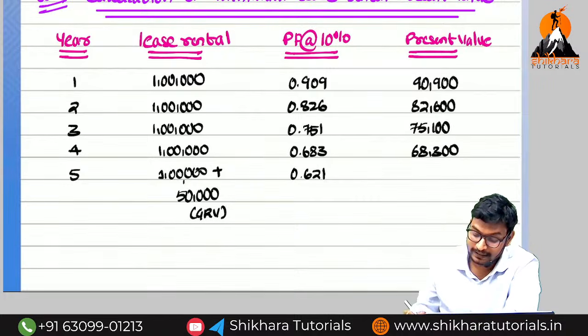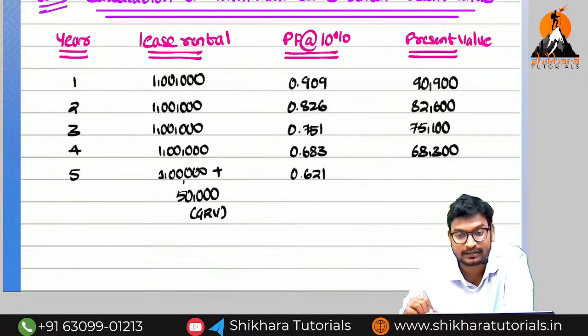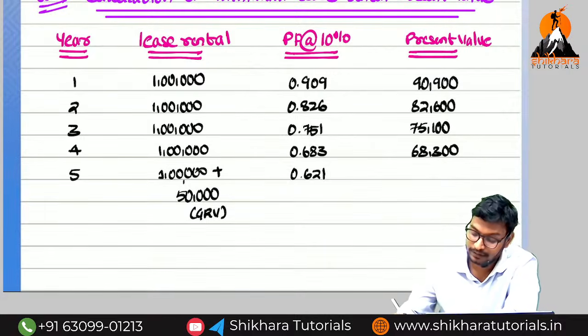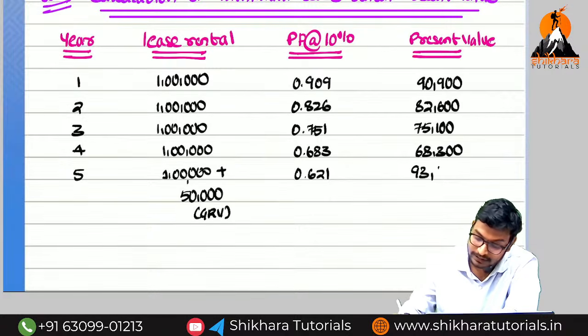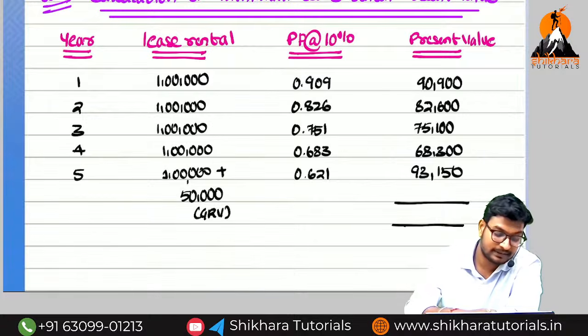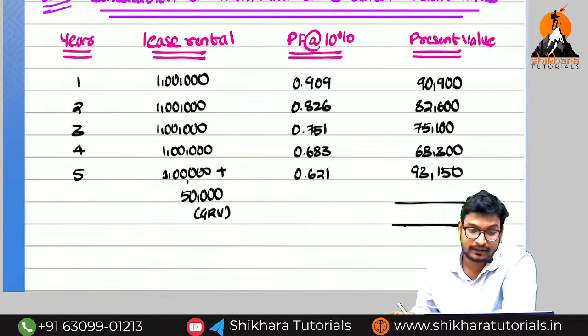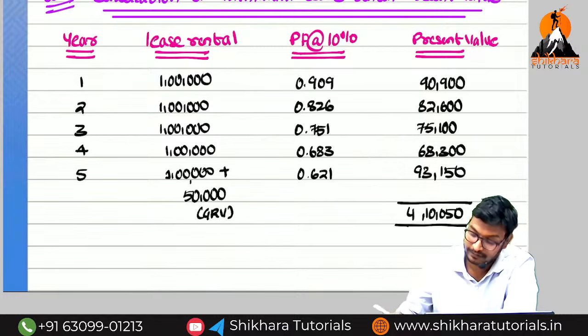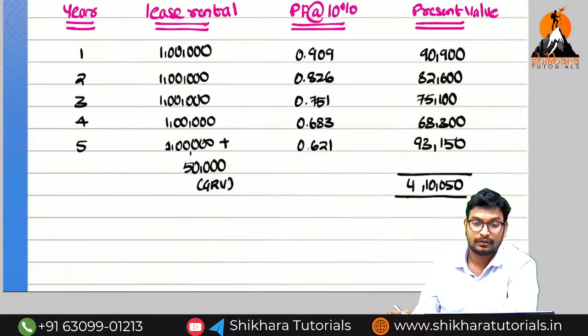And next, at last, 1 lakh 50,000 into 0.621, M plus. How much? 93,150. So what is the total? Press MRC. How much are we going to get? 4,10,050. So this is called the total value.